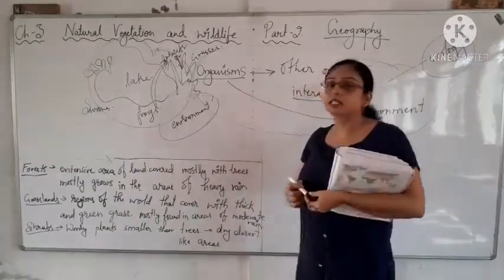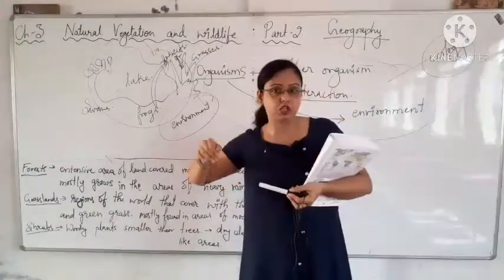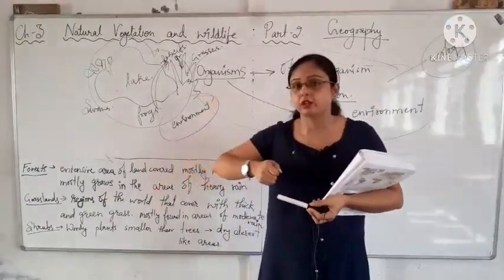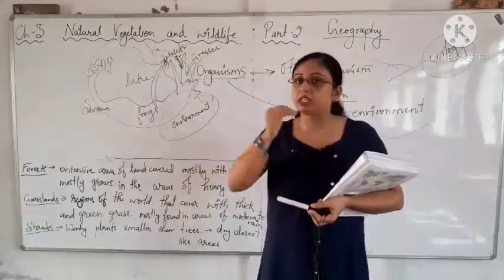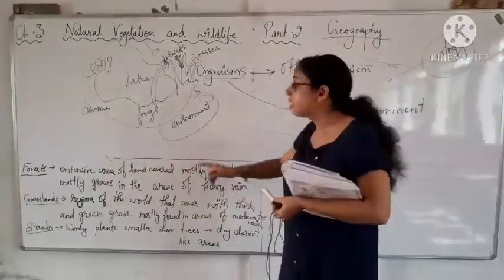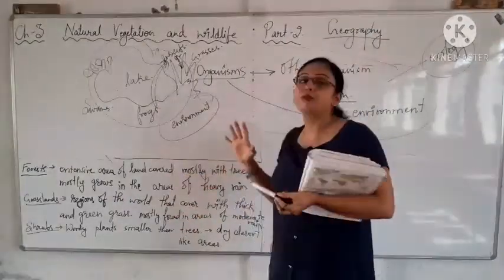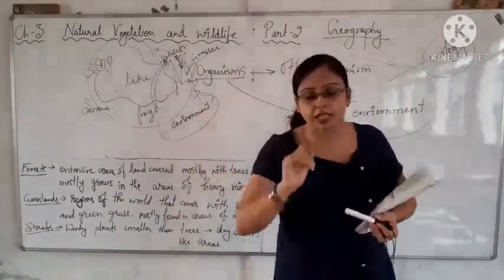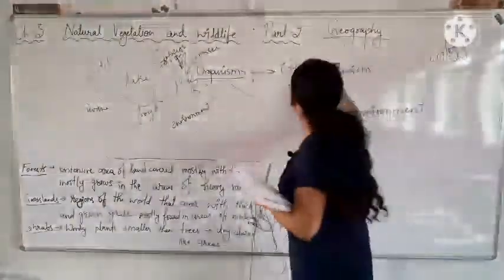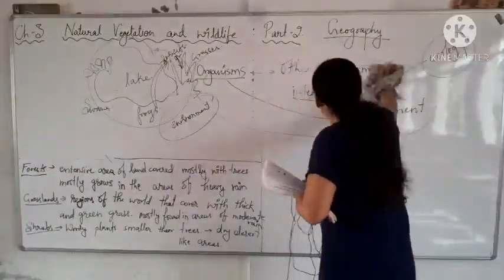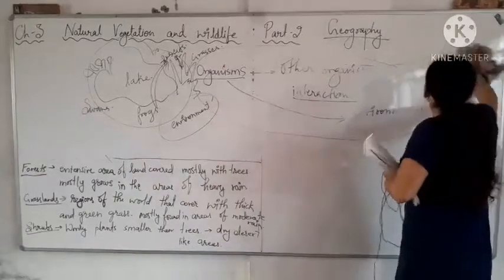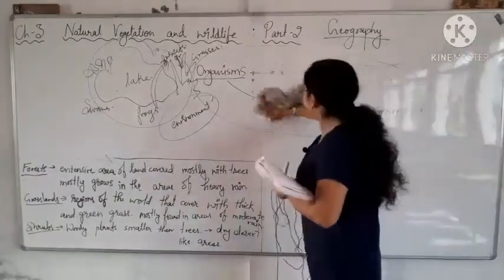Now, as we discussed, natural vegetation is divided into three parts: forest, grassland and shrubs. So, what is the meaning of forest? Forest is an extensive area which is covered mostly with trees.